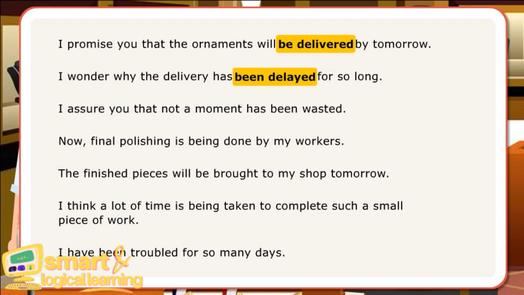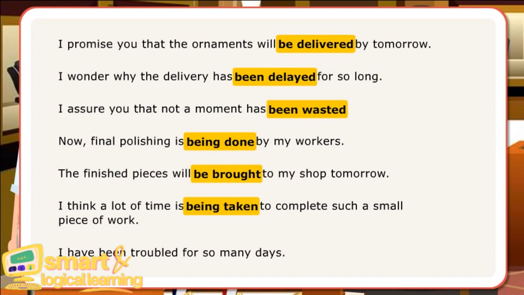I assure you that not a moment has been wasted. Now, final polishing is being done by my workers. The finished pieces will be brought to my shop tomorrow. I think a lot of time is being taken to complete such a small piece of work. I have been troubled for so many days.